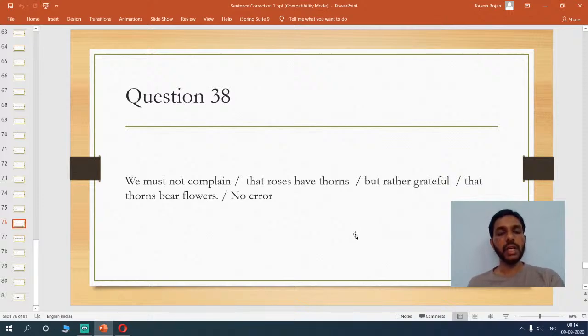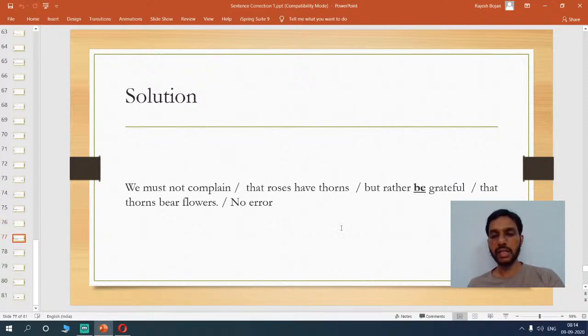The next question: "We must not complain that roses have thorns, but rather grateful that thorns bear flowers." You see, "be" is missing here: "but rather be grateful." So the be form is missing. "We must not complain that roses have thorns, but rather be grateful that thorns bear flowers." If you look at the sentence, you'll understand "be" makes it more meaningful.